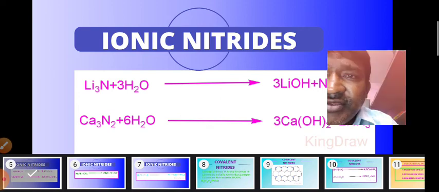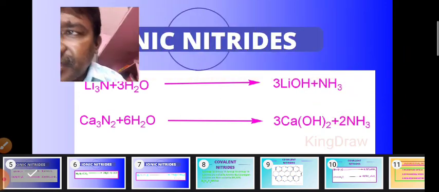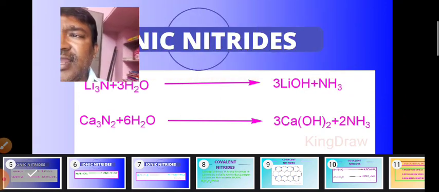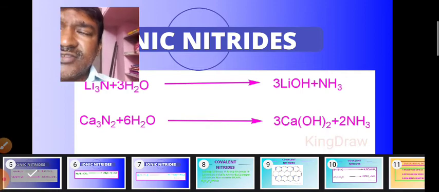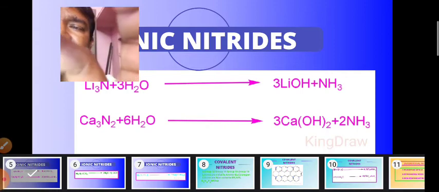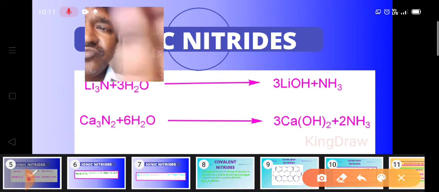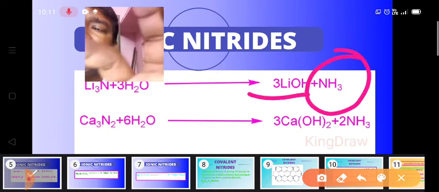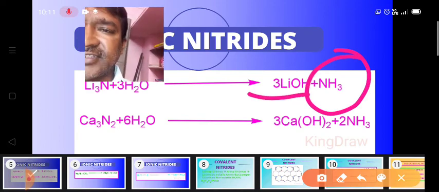Okay, for example, in lithium nitride, Li3N, one nitrogen is there. So here we would write 3 LiOH and one ammonia. So like that we can easily write the reactions.